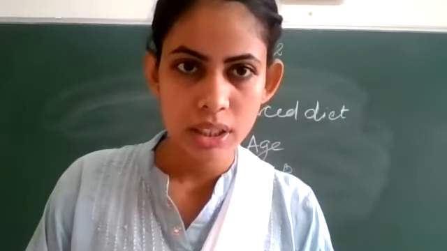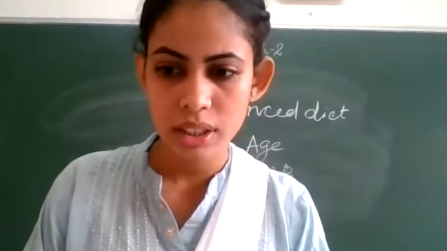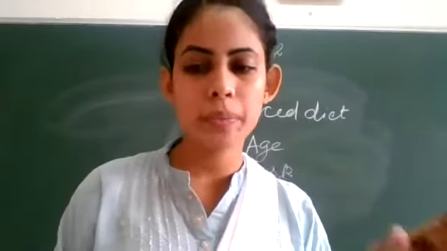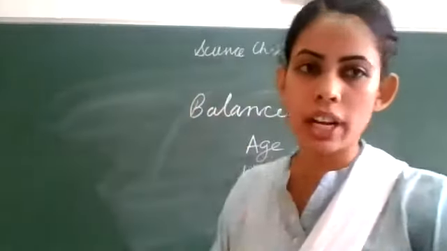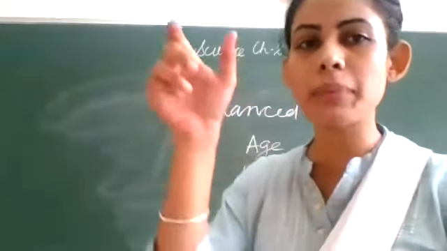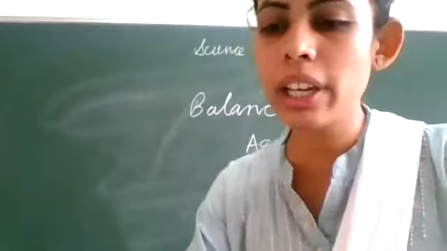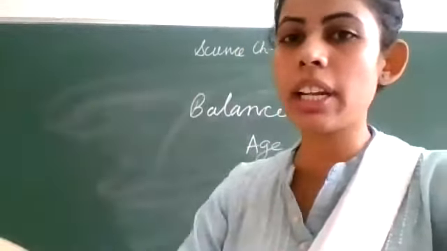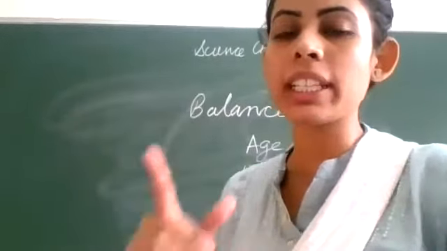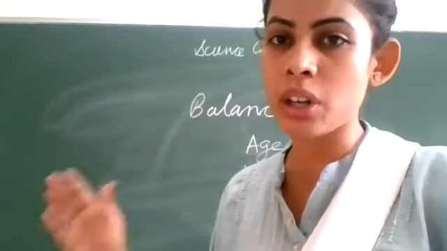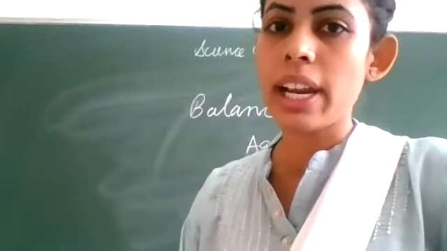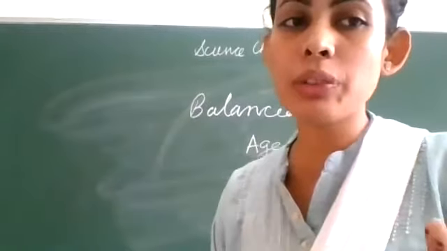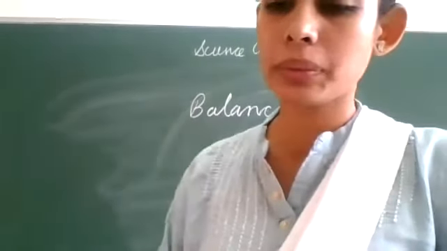Ma'am, please repeat what you just told us, my network was not working when you told about the activity. You have to prepare a chart of the food item that you are eating, okay, over a period of a week. Clear? In the breakfast, lunch, and dinner. Then you will check that you are eating the right amounts of all the nutrients or not. Clear? And then you will prepare a table 2.3 on your notebook. You have to do both the work on your notebook.